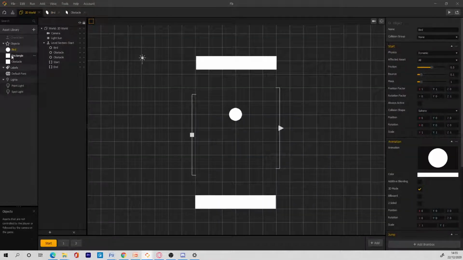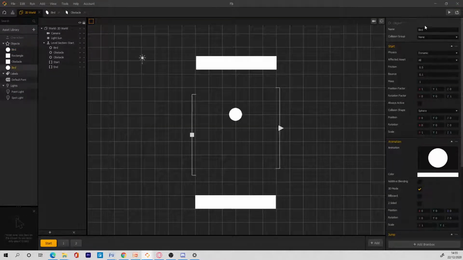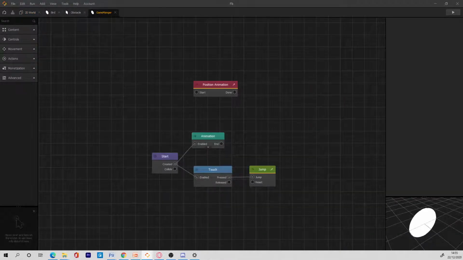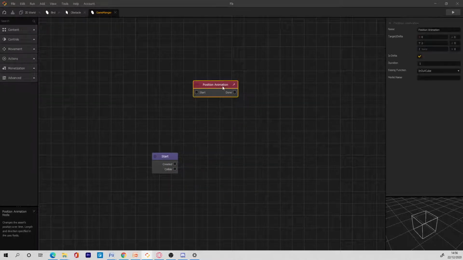Actually, what I want to do is duplicate one of these things and make it a game manager. This is one of the things I started to do now. So I have one node that acts like a game manager. The node has nothing, just a script attached to it.